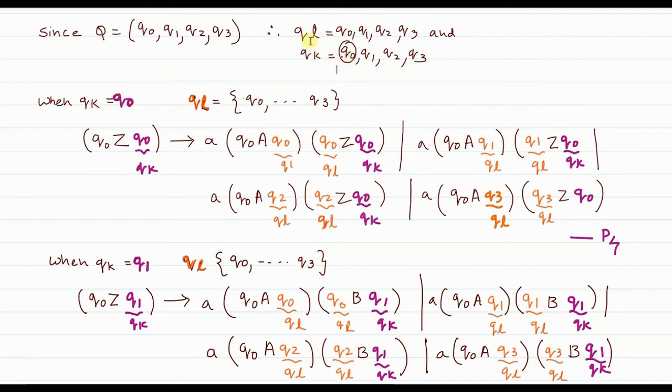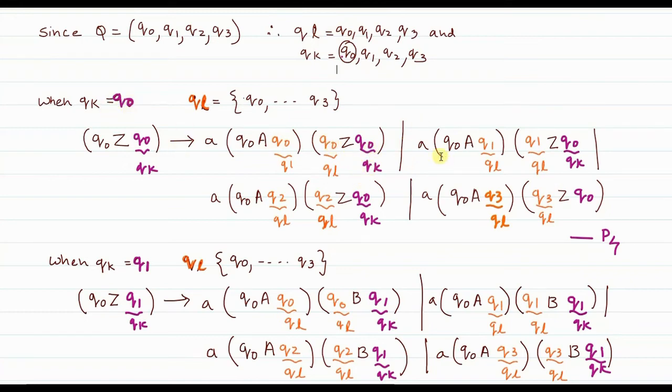Now what value does Ql take? These 4 terms have come because Ql takes 4 different values. So when Qk is Q0, Ql takes 4 different values, and for each value we get a different term. In the first term, Ql takes the value Q0, and Qk will be Q0 only.